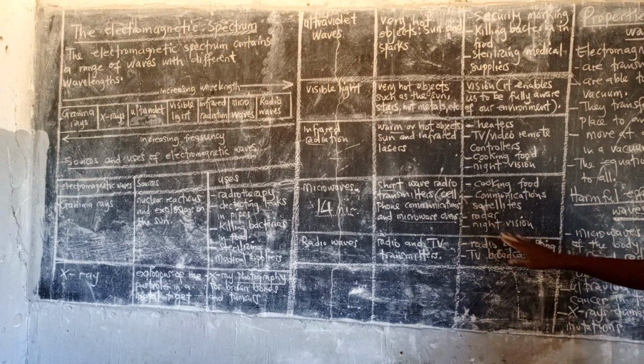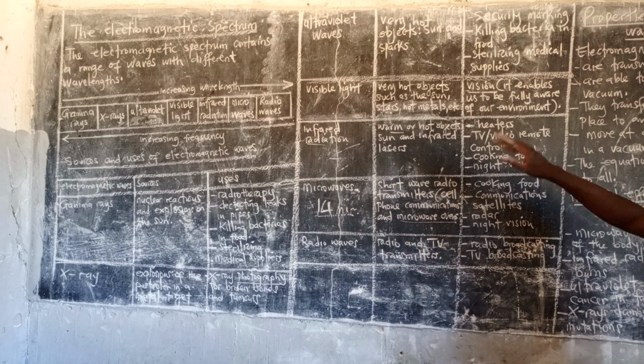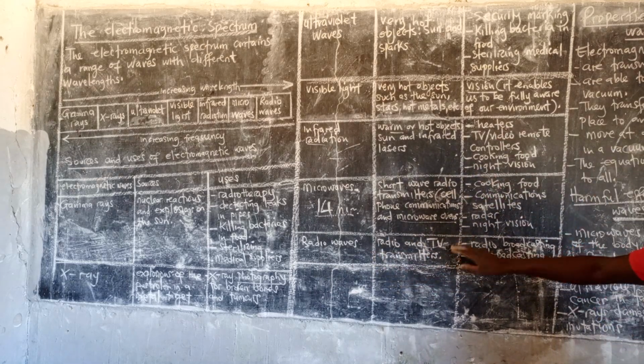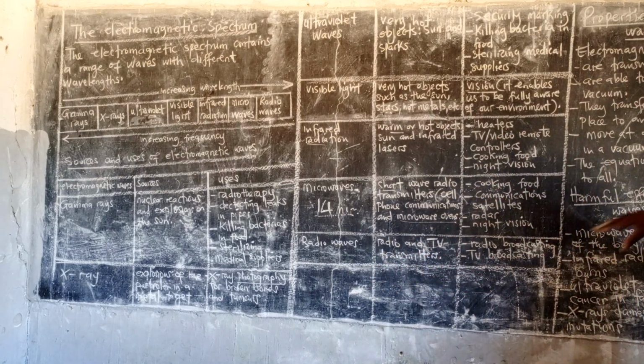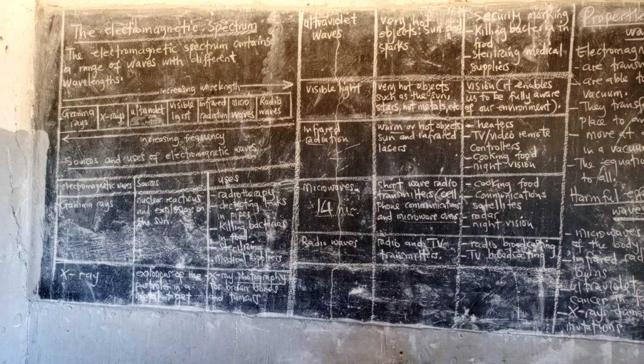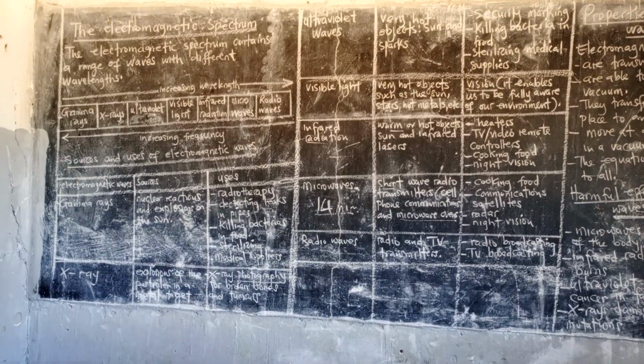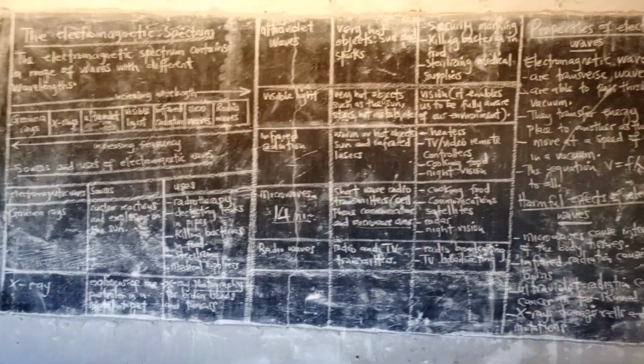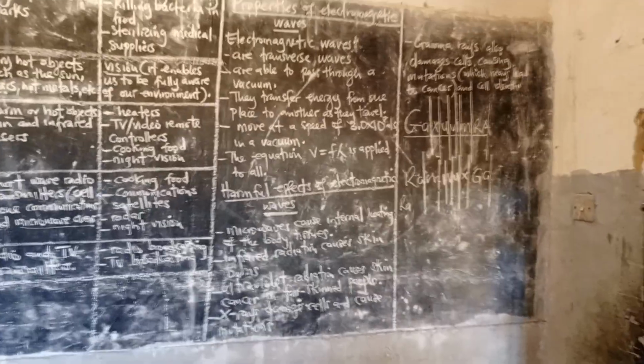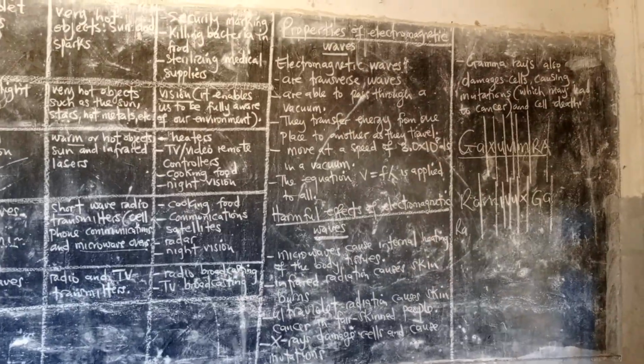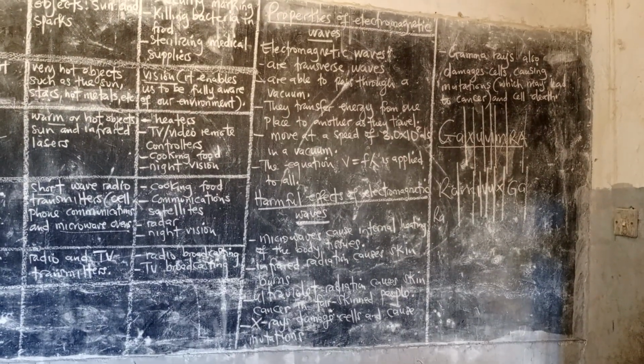Okay, so apart from that, radar and also night vision. Radio waves come from radio and TV transmitters. What are they used for? They are used in radio broadcasting and TV broadcasting. A lot of questions come under this, very simple questions. Okay, we move to the last part, which is the properties of electromagnetic waves.